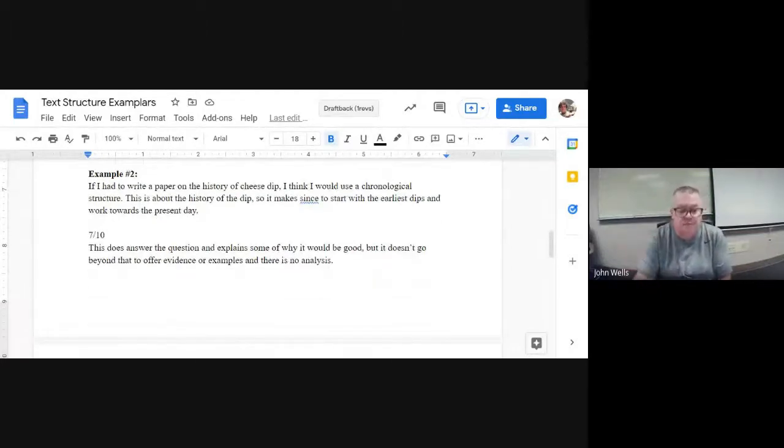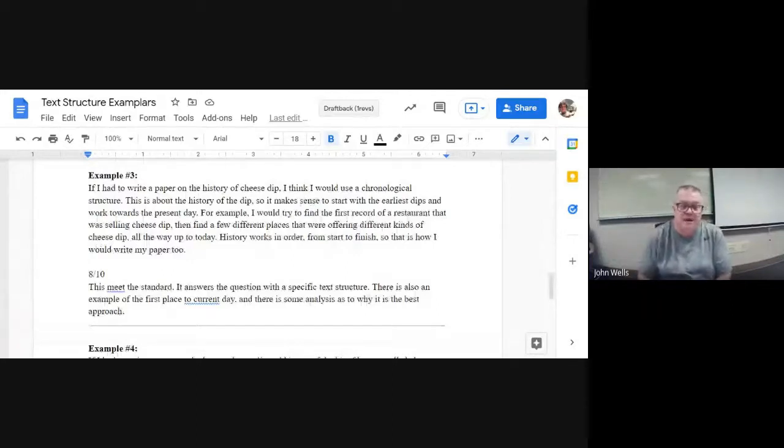Example number 3. If I had to write a paper on the history of cheese dip, I think I would use chronological structure. This is about the history of the dip, so it makes sense to start with the earliest and work to the present day. For example, I would try to find the first record of a restaurant that was selling cheese dip. Then find a few different places that were offering different kinds of cheese dip all the way up to today. History works in that order from start to finish. So that's how I would write my paper too.